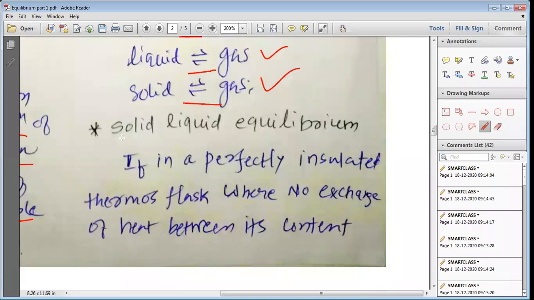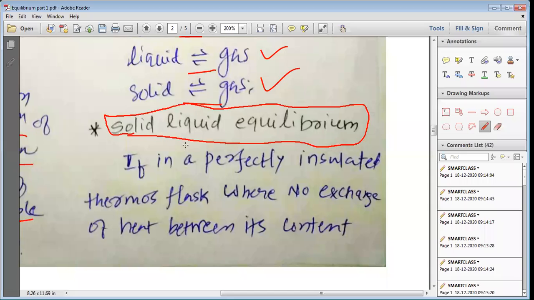So, solid-liquid equilibrium. Let us first understand the solid-liquid equilibrium. We have already studied that a perfectly insulated thermos flask behaves like an isolated system. When we put something into the perfectly insulated thermos flask, there is no exchange of heat as well as no exchange of mass. So neither the temperature changes nor the number of moles changes.